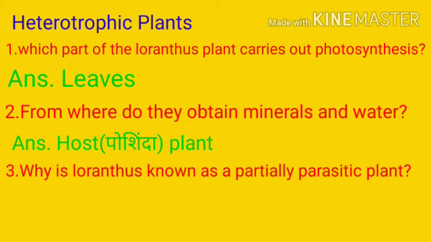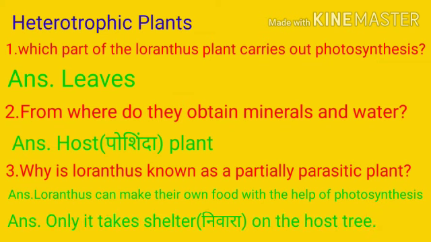Why? Because as you know that Loranthus also carries out photosynthesis, right? It means Loranthus takes shelter on the host tree. It takes the water and mineral from the host. But listen, the important thing is that Loranthus has chlorophyll and it can perform photosynthesis and can make its own food. Therefore, Loranthus is known as a partially parasitic plant.